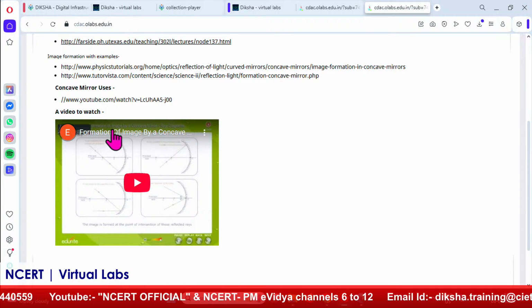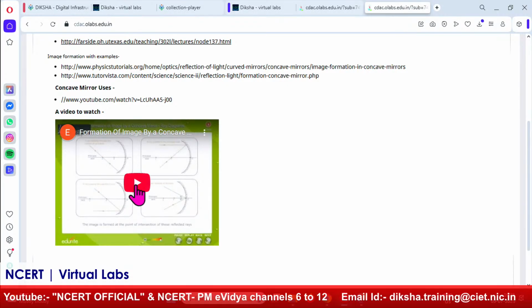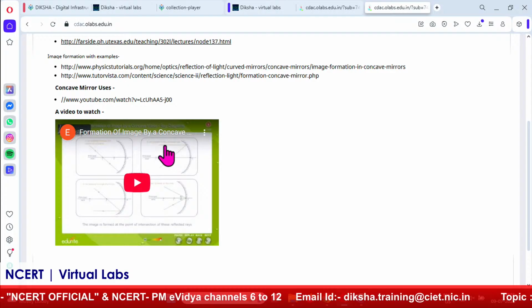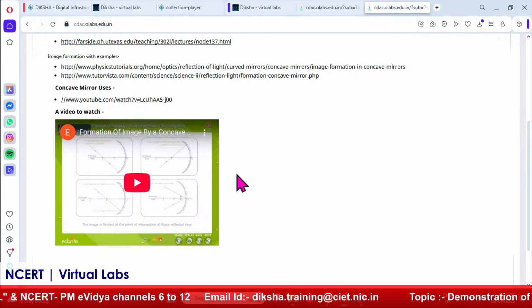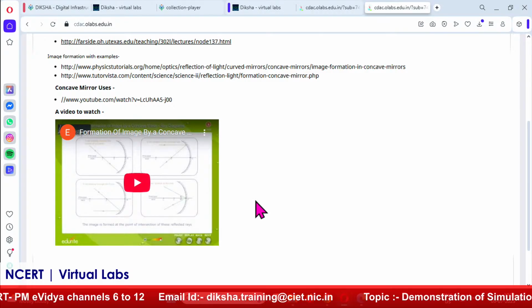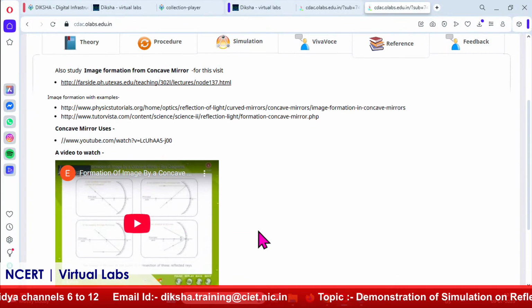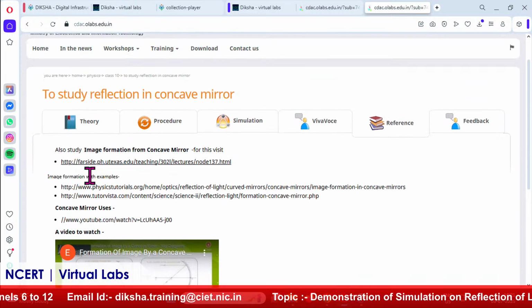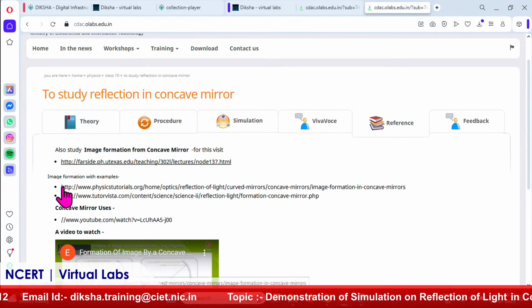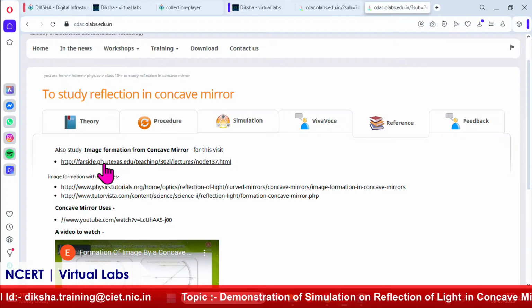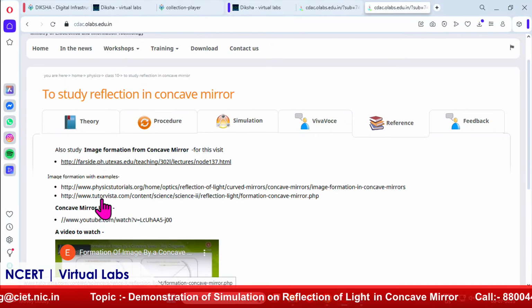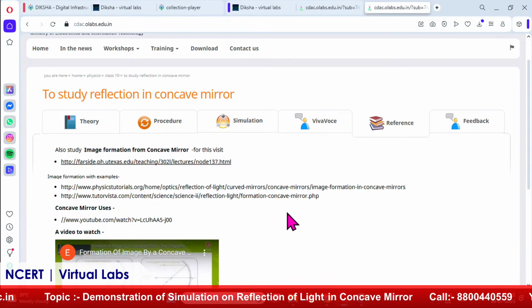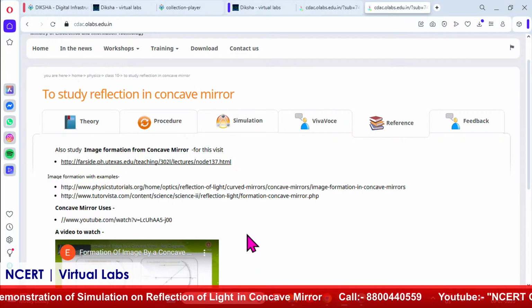From there only I have shown this video, which explains the formation of image by a concave mirror, and what kind of rays we have to use to make the ray diagram for the concave mirror for the reflection part. Other tutorials are also available. You can see that other things are also mentioned, like the physics tutorial, and other links are also available where the student can go and see what they need to understand.